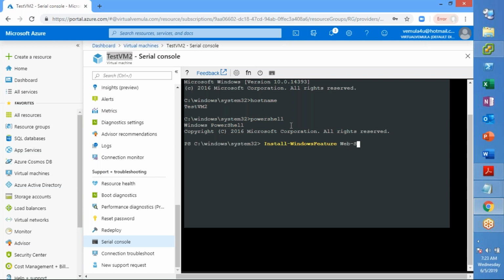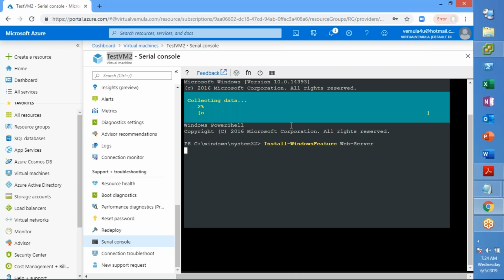Right, let us say that you are installing, or you want to uninstall, then you can uninstall, or if you want to rename the file, you can use rename, or copy some file from some other directory to this, and so on. You can do all those things. So you can run or install or whatever commands you want to execute, you can execute from here, right? So serial console is one of the useful tools, at least to troubleshoot in some areas. Okay, so this is about the serial console. If you guys have any questions, we can take them, otherwise we'll move forward.